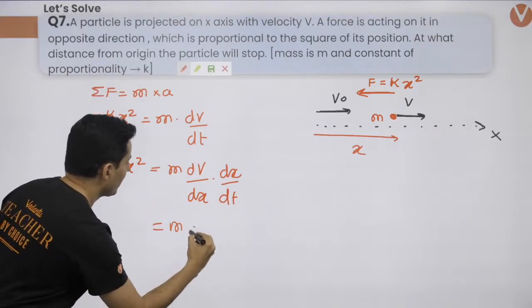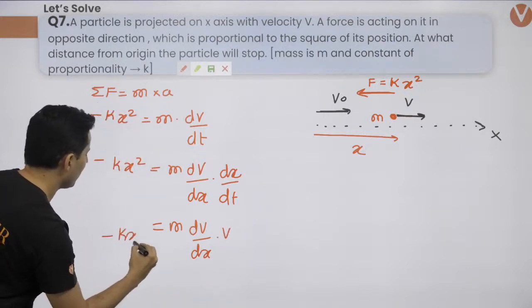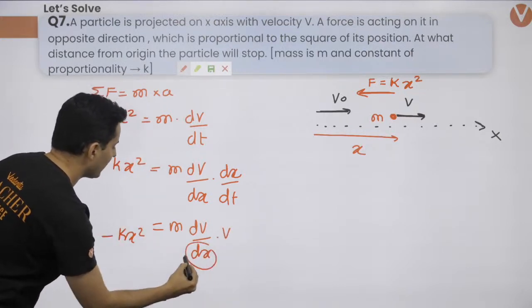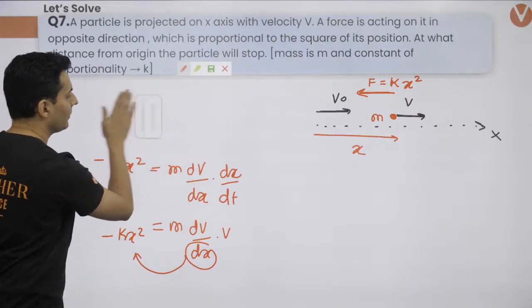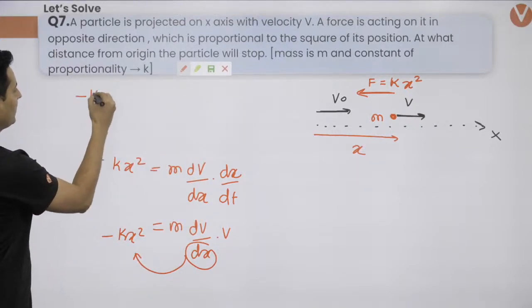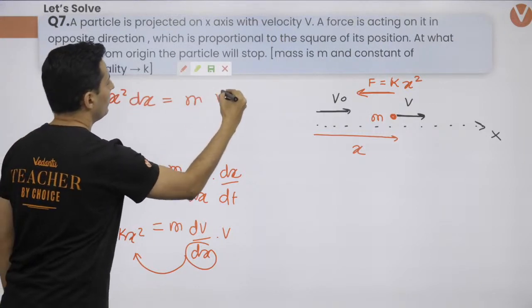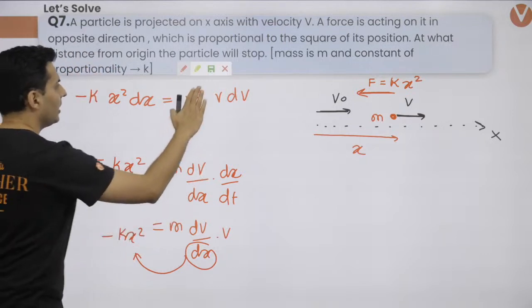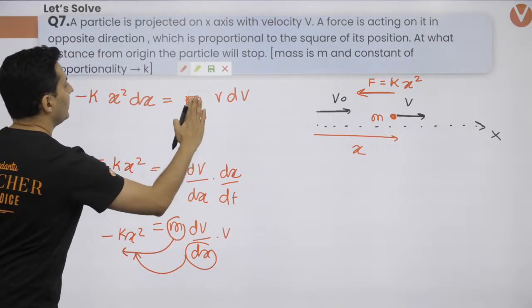And this will become m dv by dx into velocity is minus kx square. Now shift this dx over here, and what are you going to get? I'm going to get minus k x square dx is equal to mv dv. That's what I'm going to get. If you want, you can also shift this m below over here.